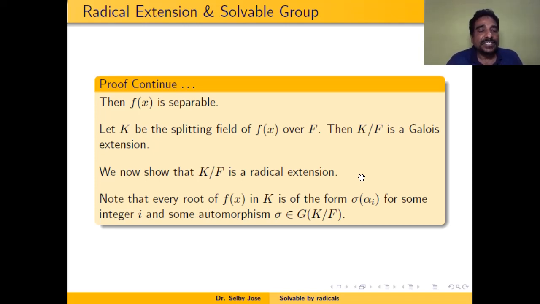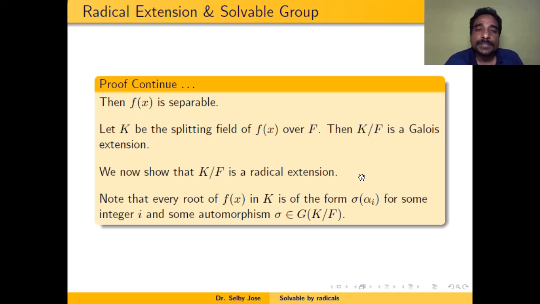So you note that any root of f of x is of the form sigma of alpha i for some i and some automorphism, because if you take any sigma belonging to the Galois group of K over F, and alpha i is a root of f hat, then alpha i will be a root of some f_i hat. So the image of alpha i under sigma is a root of the minimal polynomial of alpha i.